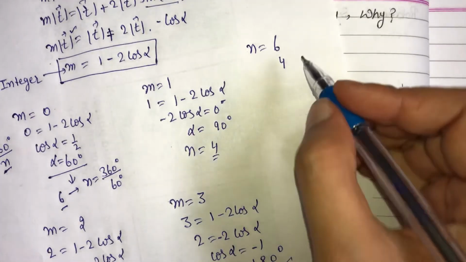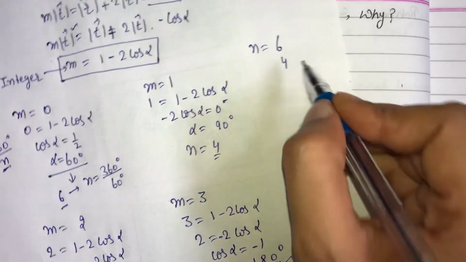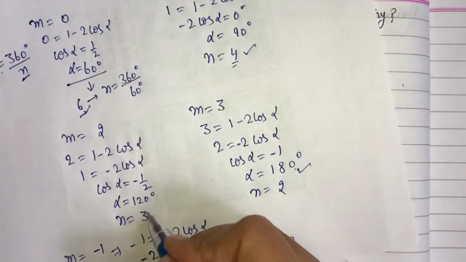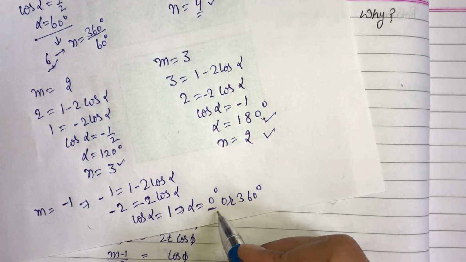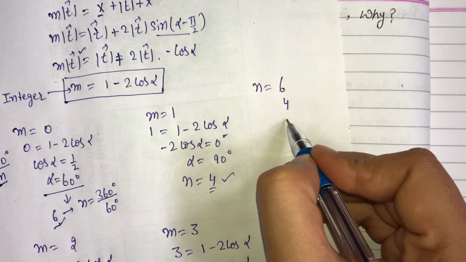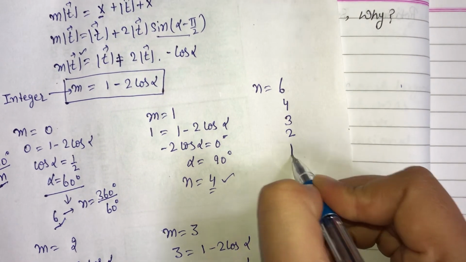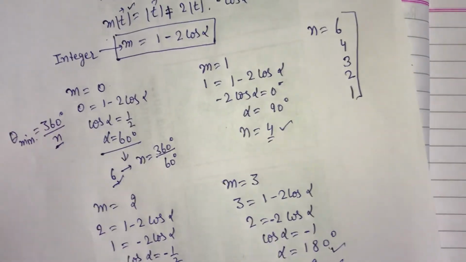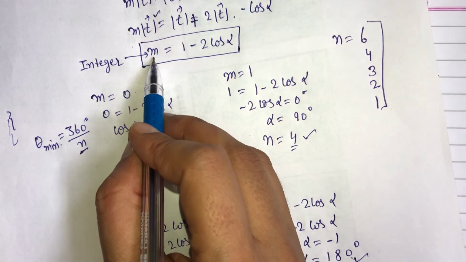So this gives the possibility that the order of rotation is either 6, 4, 3, 2, or in this case 1. So this is 6, 4, 3, 2 and 1. If we put any other value, then it's not possible that m will become an integer.